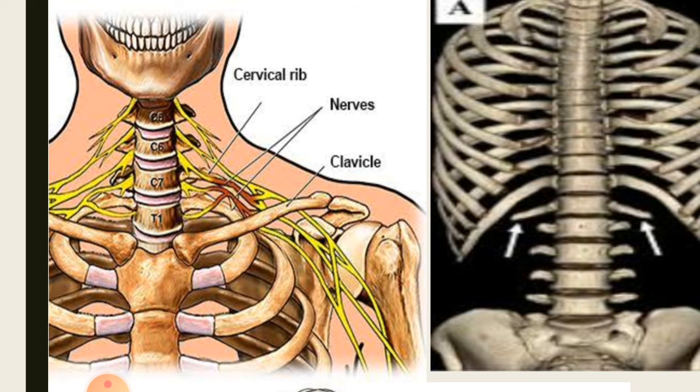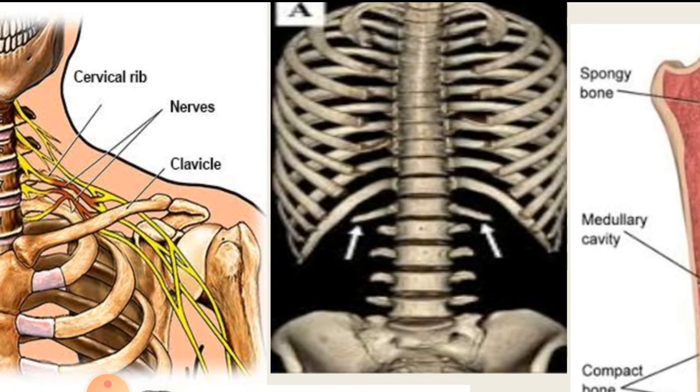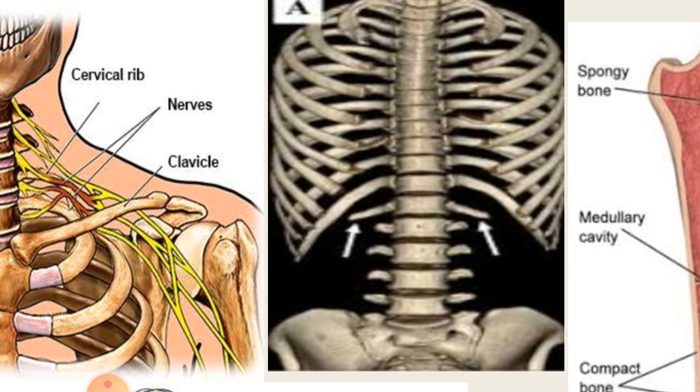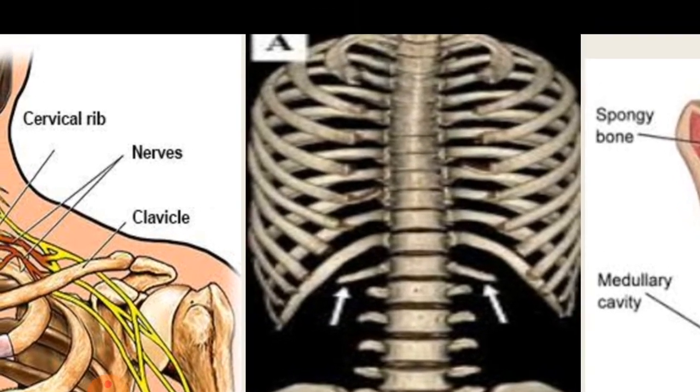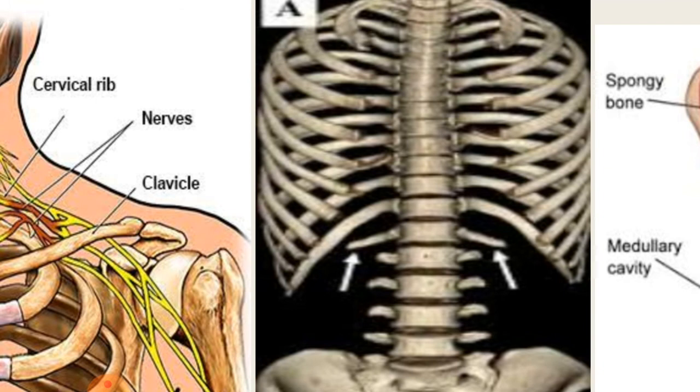And this rib is arising above the first true rib, and this patient would have tingling sensations or pain on this side of the shoulder or arm. This is an example of the lumbar rib, and you can see the lumbar rib arising from both sides from the L1 vertebra.